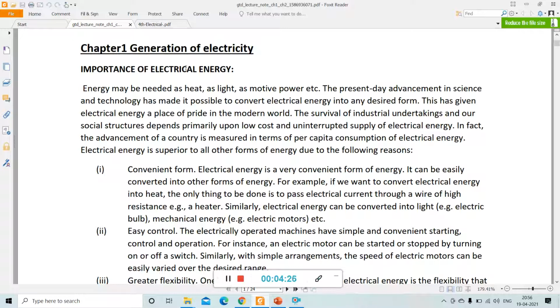That means in any country, if the per capita consumption of electrical energy is higher, then the country is more advanced. Okay, so based on this parameter we can decide which country is more advanced, which country is at a more advanced level. Okay, so electrical energy is superior to all other forms of energy due to the following reasons.